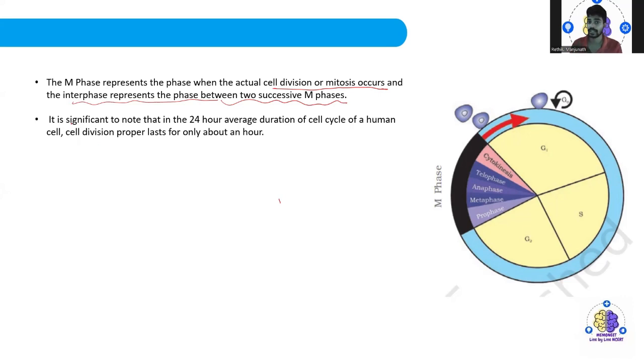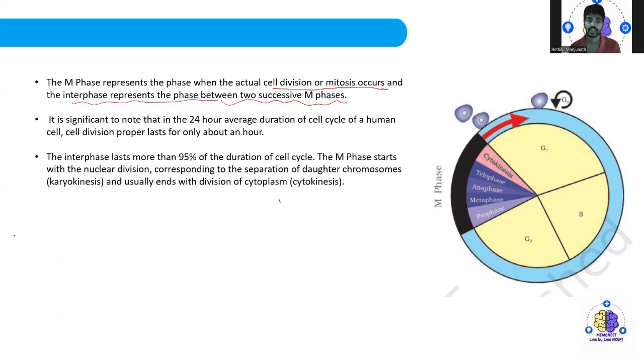So completion of one cell cycle takes an average of 24 hours. But cell division lasts just for 1 hour within this 24-hour cycle. Now the interphase lasts more than 95% of the duration of the cell cycle. So out of the cell cycle, 95% is interphase. So what about the other remaining 5%?